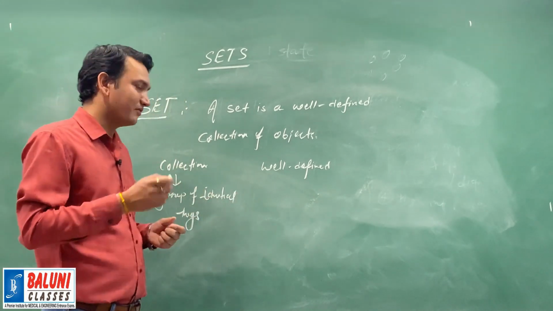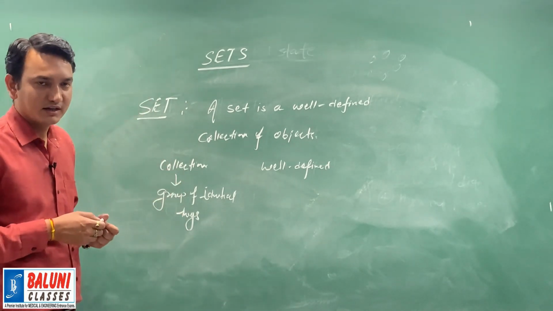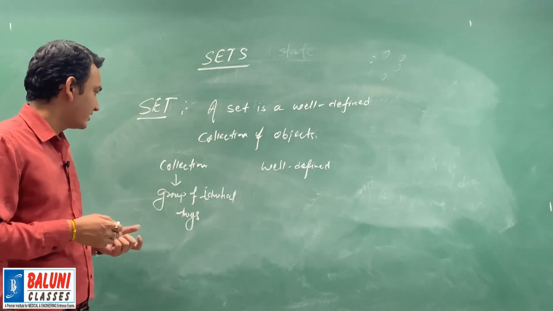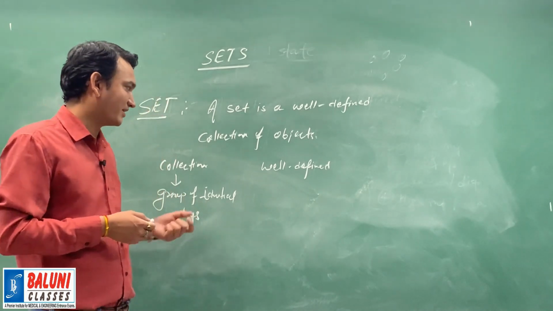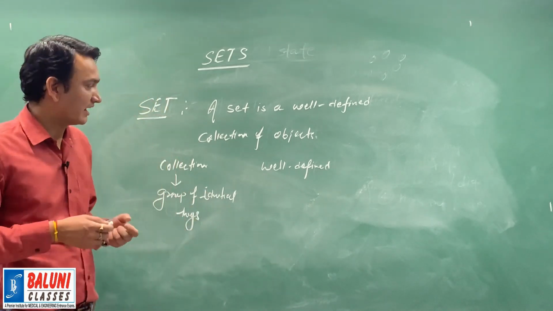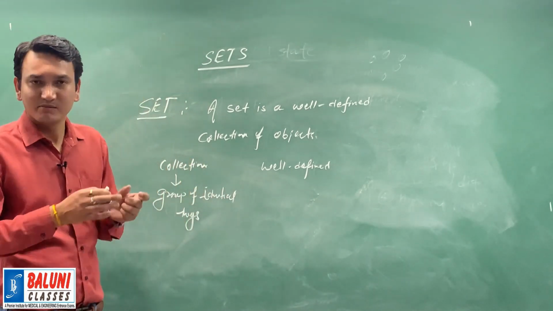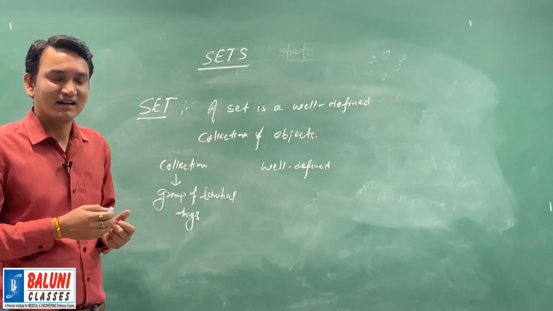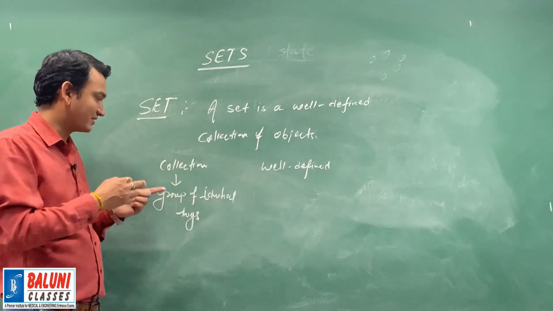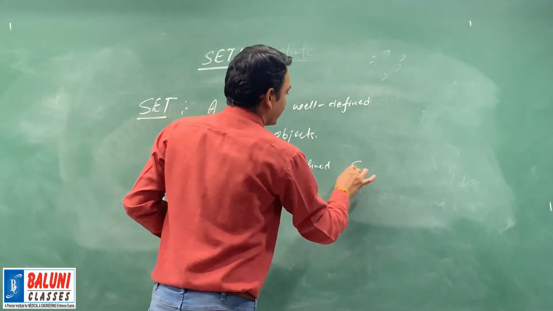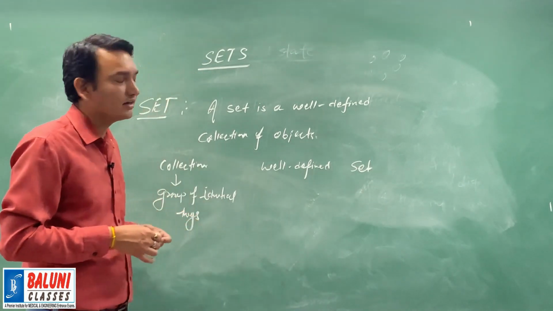For example, if I say the collection of players of Indian cricket team, now this collection is well defined because we can easily determine whether the player will come in this collection or not. But if I say the best 5 players of Indian cricket team, now here we will have a problem to determine which player is best or which is not. So this collection is not well defined. Therefore, the collection of players of Indian cricket team will become a set, but the collection of 5 best players of Indian cricket team will not become a set.